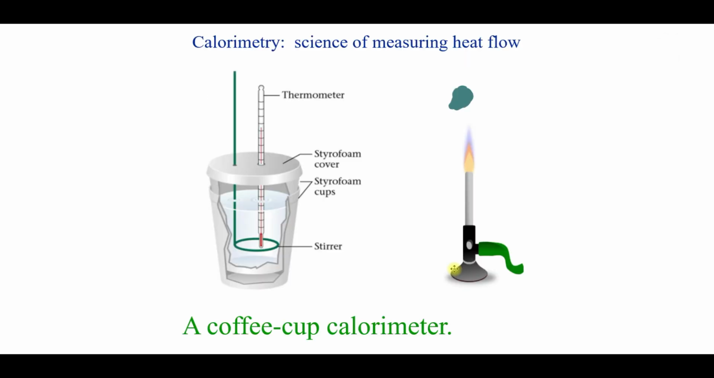Calorimetry is measuring the heat flow. So we're measuring the transfer of energy. And this is a very common calorimeter where you use styrofoam cups because they are good insulators. You heat up a piece of metal, a rock, an object, you put it in the water, and the temperature of the water goes up because the energy is transferred from the hot object to the cooler water.